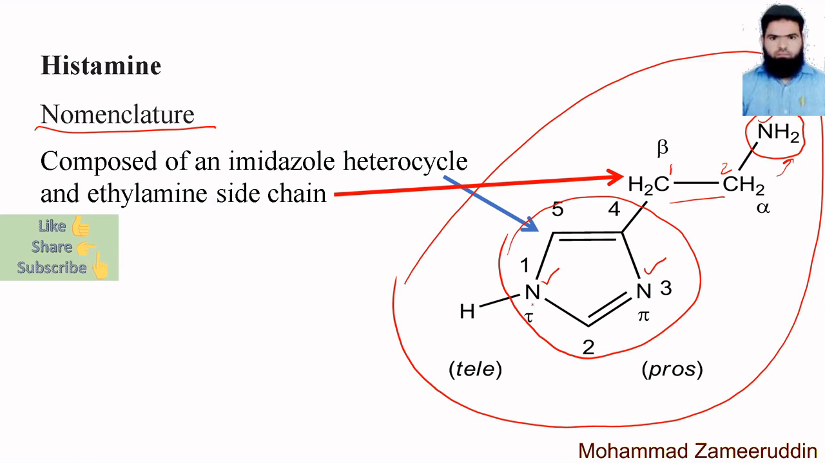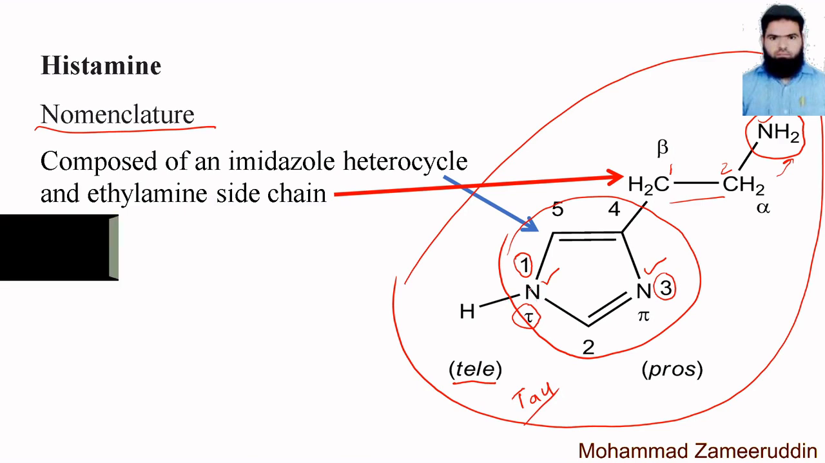Now this first nitrogen, which we have numbered 1. Okay, this first nitrogen has the number 1, the second nitrogen has the number 3. So this first nitrogen is called the tau, or tele. We can also pronounce it as tau. So this is the tau nitrogen, and this nitrogen is